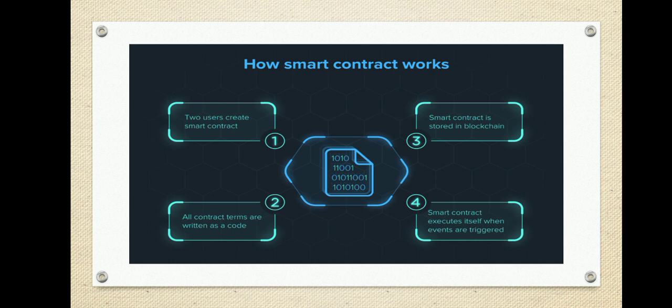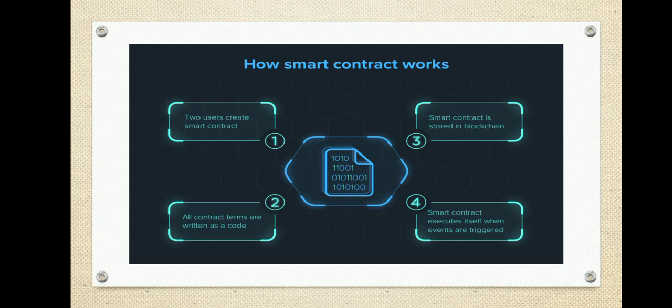After that, in the second step, all the contract terms are written as code. How do we represent that smart contract? They will use some programming language, which can be Solidity or Go language. They will write a program and create the smart contract. After that, the smart contract is stored in the blockchain. Once they have successfully written the program for that particular smart contract, it can be compiled. We have different IDEs like Remix. After compiling, the smart contract can be deployed into the blockchain network. We can use different platforms like the Ethereum blockchain or the Hyperledger platform in order to deploy the contract.